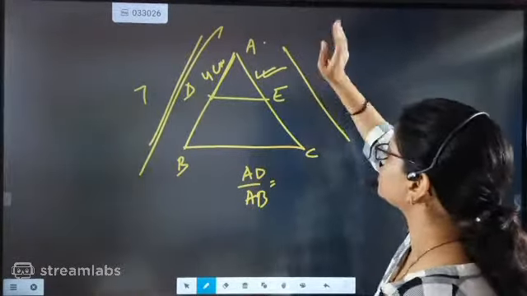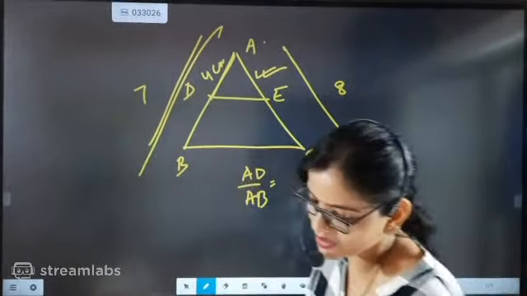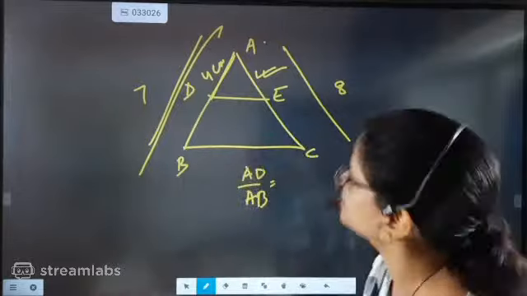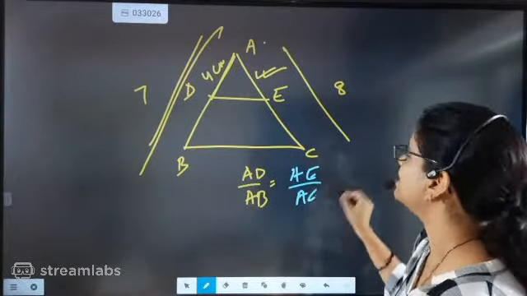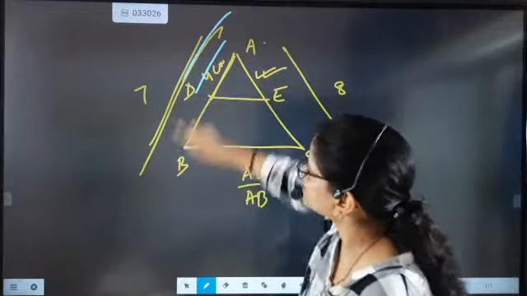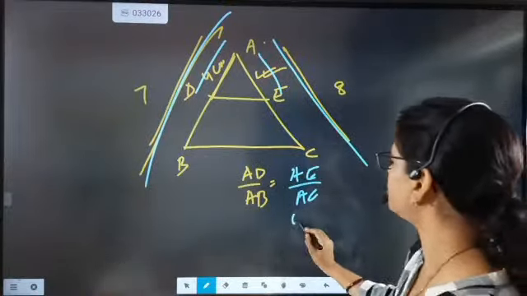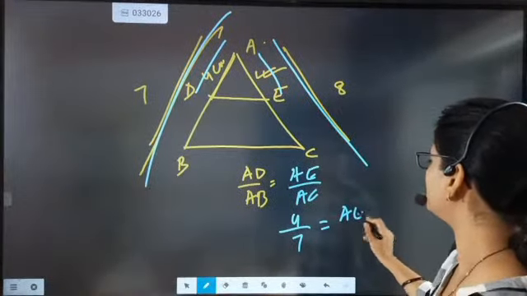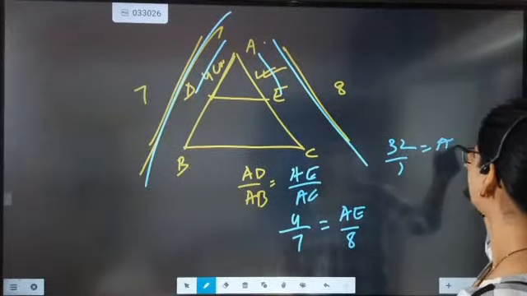Now this side, what are you going to write? Come on, quickly tell me. Yes, absolute, AE by AC. Why are we going to waste our time? We will write AE by AC. Means this side this by this, then this side also this by this. Now AD is 4 by 7, equal to AE, which we don't know, but this side we know, 8. So 4 8 32 by 7, equal to 8. That's it. Story over.